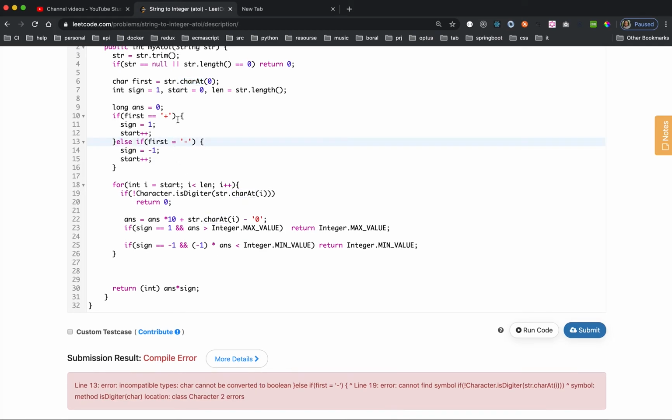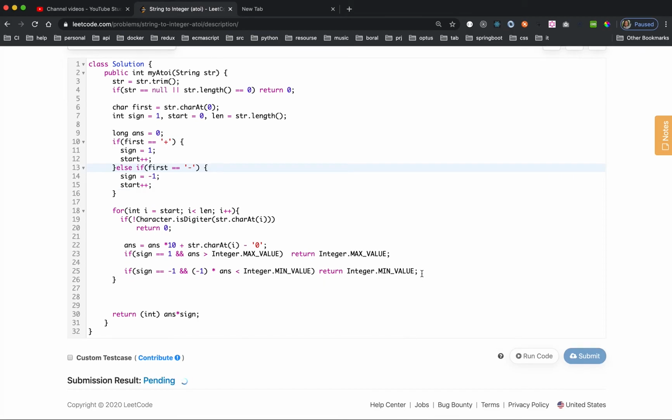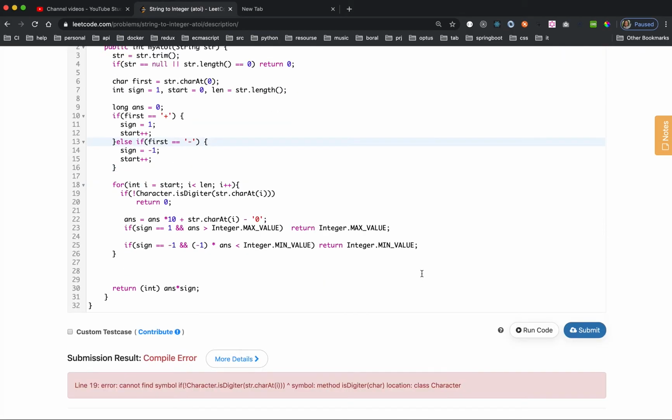If string compare, then do it for string character. It cannot find the symbol, method string dot character at i, is digit. I think it's a spelling issue. It is isDigit, not an ER.